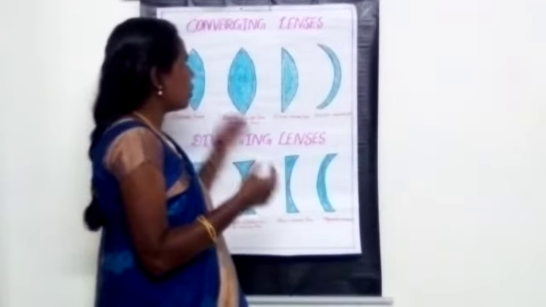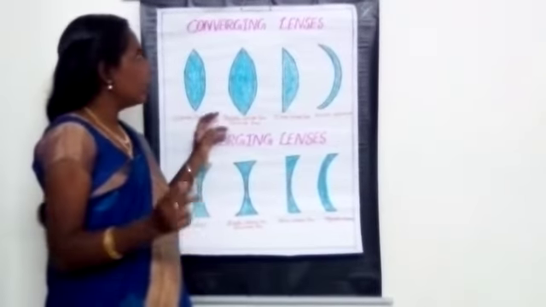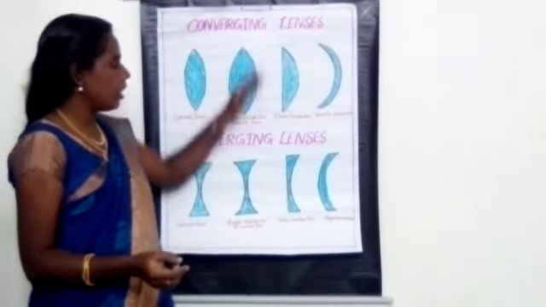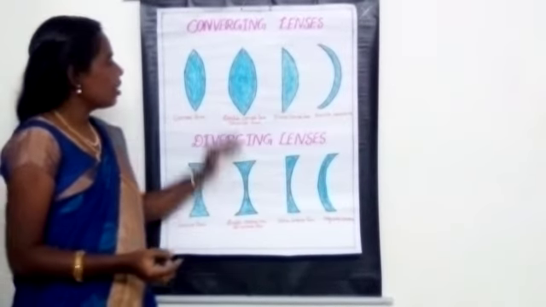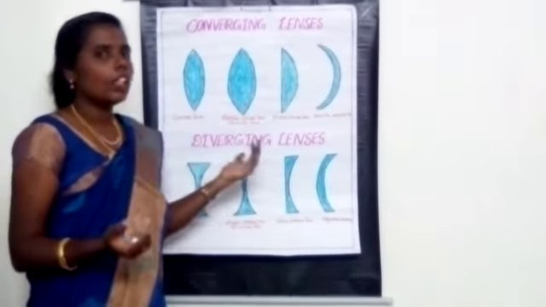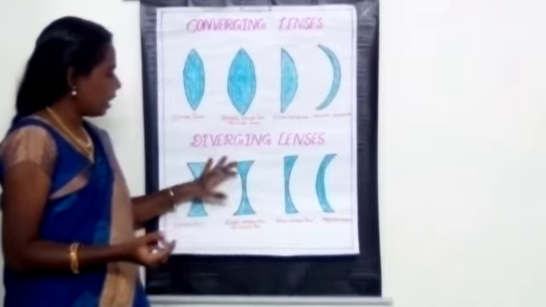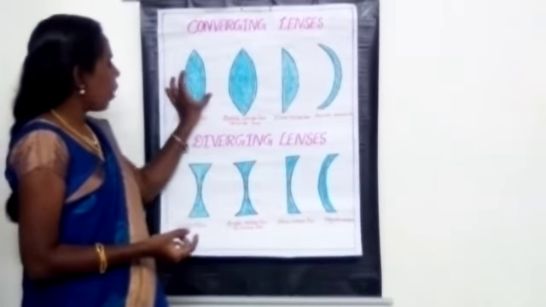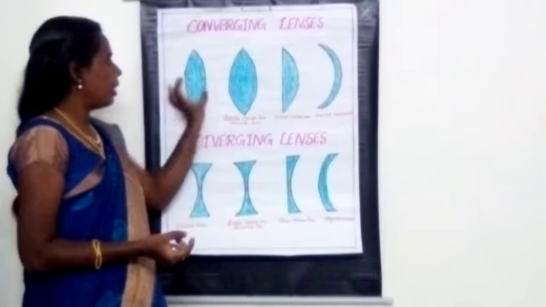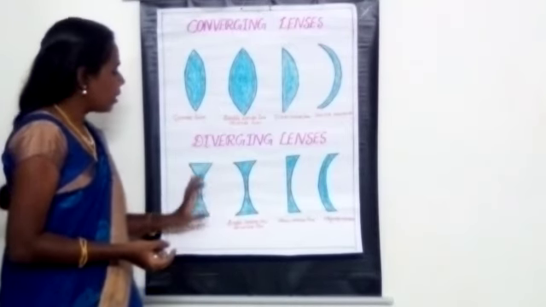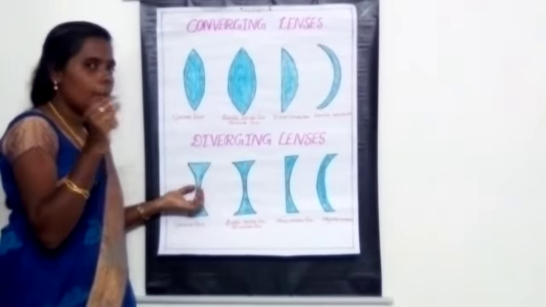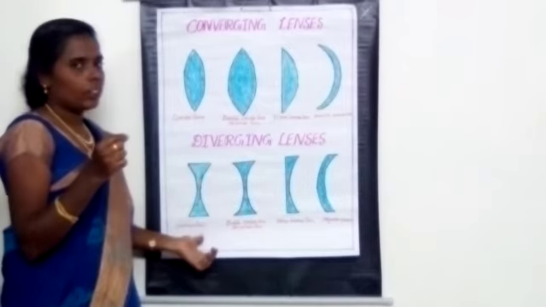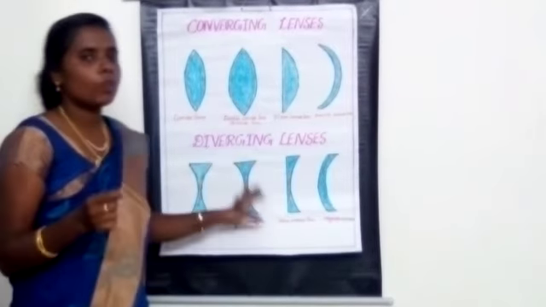So these are the two different types of lenses: converging lenses and diverging lenses. Converging lenses are convex lenses, and diverging lenses are concave lenses. A convex lens is thicker in the middle than at the edges, and a concave lens is thinner in the middle. Have you all understood the two different types of lenses?